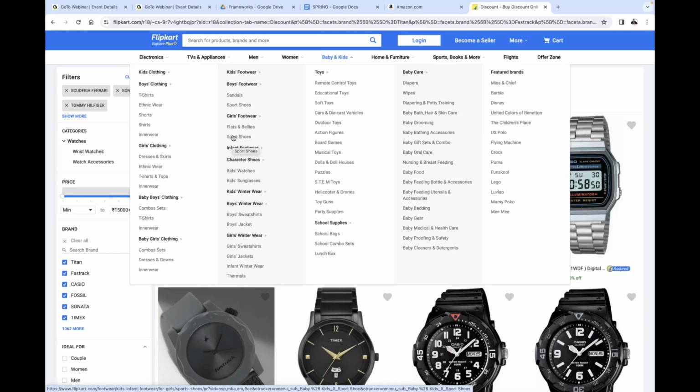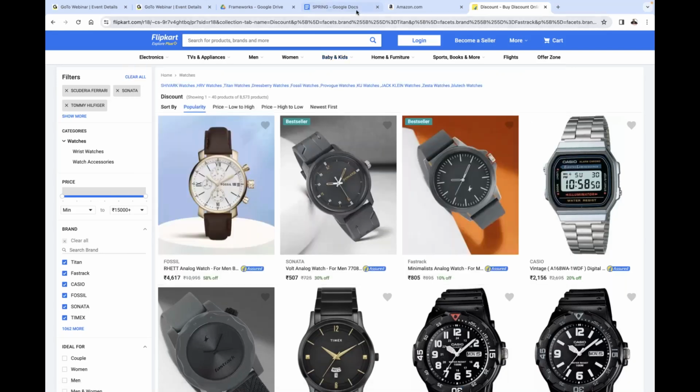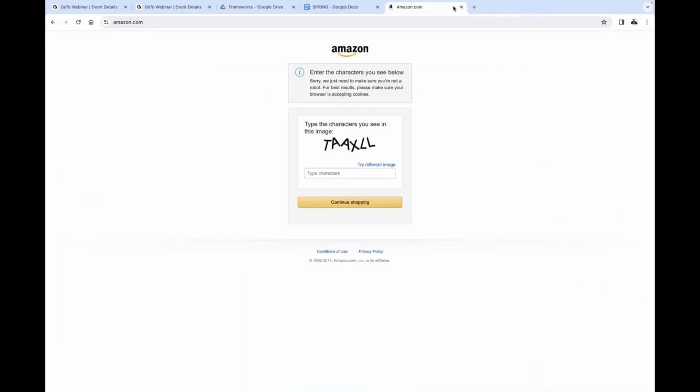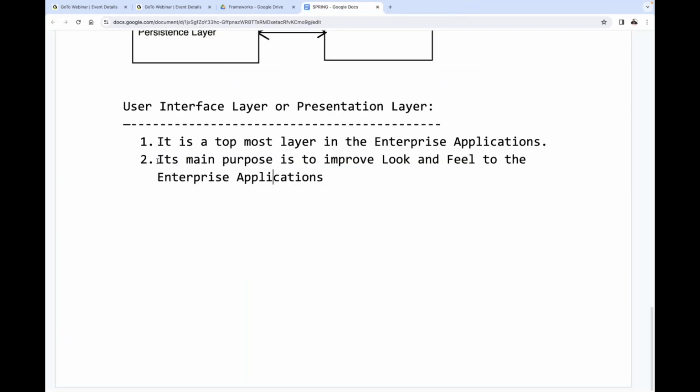First of all, if that website is not looking good, who will come to that website? Understand it here. If it is not looking good, then customers may not be attracted to it. Whether you have good products or bad products, that is a different story. But look and feel is important, or not? Understand my point clearly, what I'm telling you. That's why we have look and feel. That's the meaning of look and feel here. So the user interface layer is able to improve look and feel for enterprise applications. This is point number one. Clear? Observe carefully.